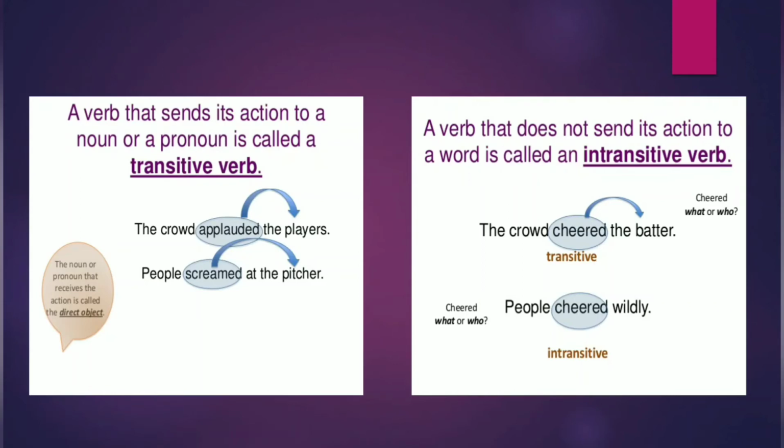So what we can do if we want to identify whether the verb is transitive or intransitive, we need to ask a question starting from what or who. And if we get an answer, then the verb is transitive. But if we do not get any answer, then the verb is intransitive. Like the crowd applauded the players. Who was applauded by the crowd? And the answer is players. So we can simply say that here the verb applauded is being used transitively.